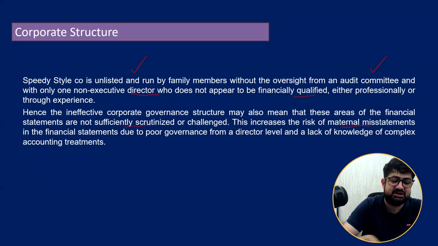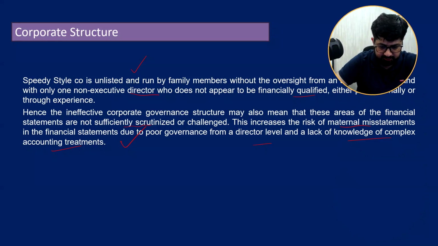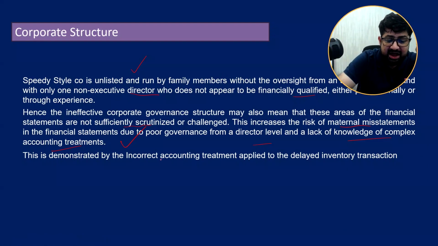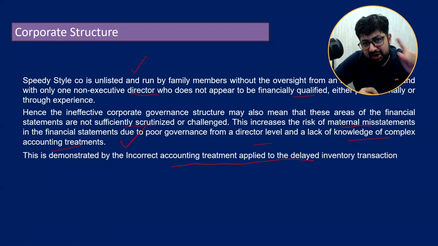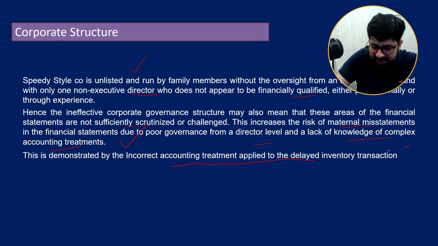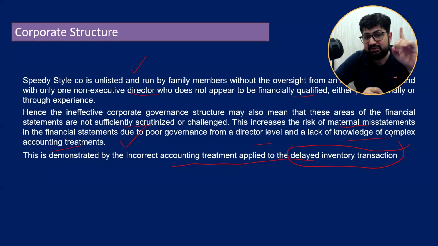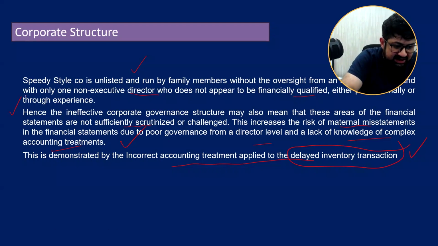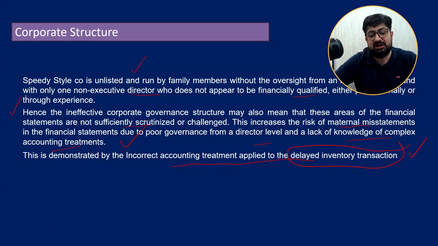So hence thus increase the risk of material misstatement due to poor governance from a director level and lack of knowledge of complex accounting treatments. That's the point. Now the point is here, this is demonstrated. Now, this is evidence from the case, very important. Very important evidence from the case, that this is demonstrated by incorrect accounting treatment applied to delayed inventory transaction. Another incorrect treatment from this is very much important. If you will not write it, you may not get 2 marks, I'm telling you, because you are actually linking that its impact is coming over here, how misstatements are occurring.